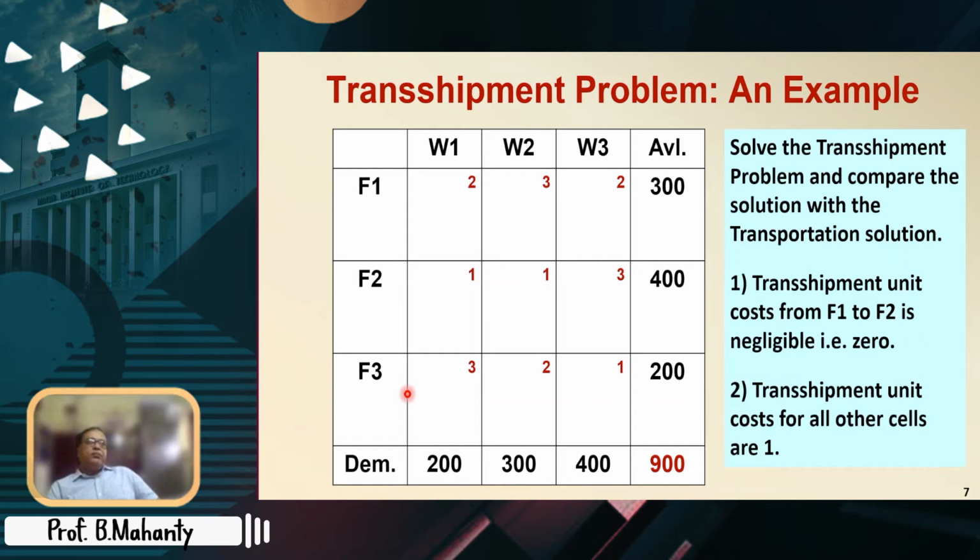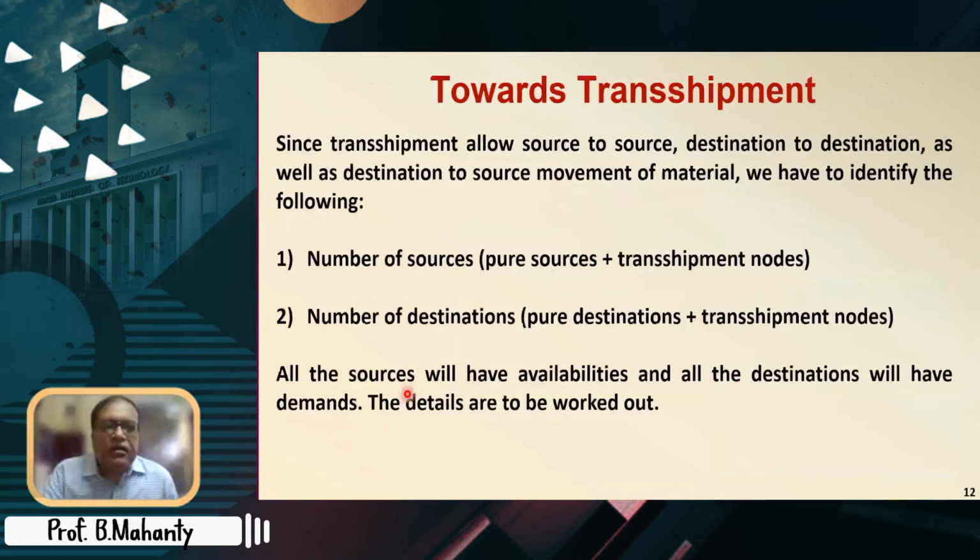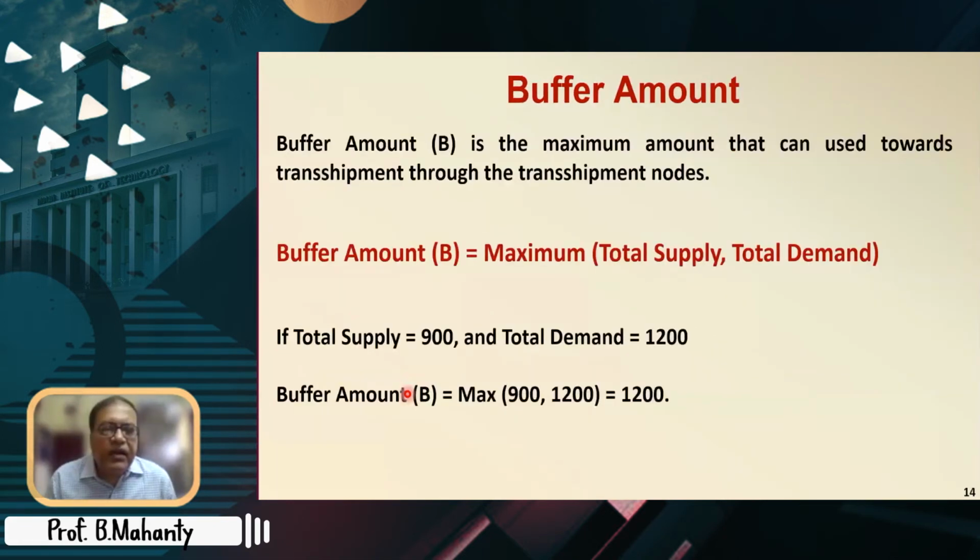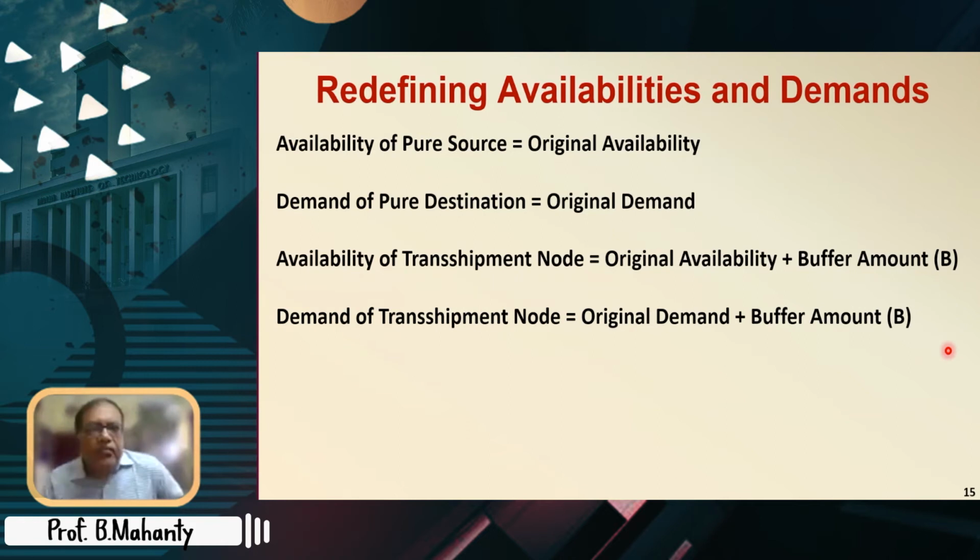It is the maximum possible amount that a particular source or destination or transshipment unit is going to handle. Is it all right? It is given by the maximum of total supply and total demand, and it is a very important requirement for solving a transshipment problem. Right? So if there is no question, I'm going forward.